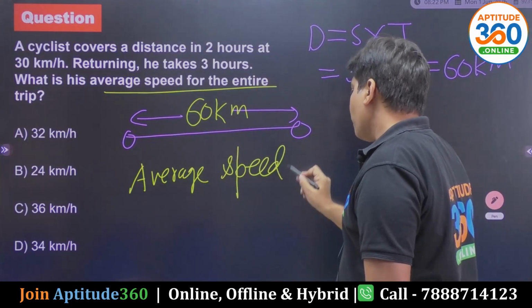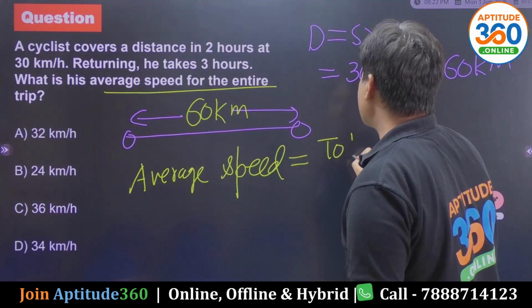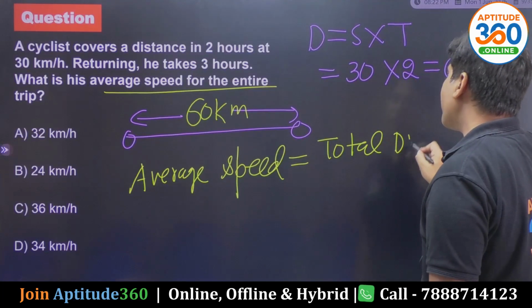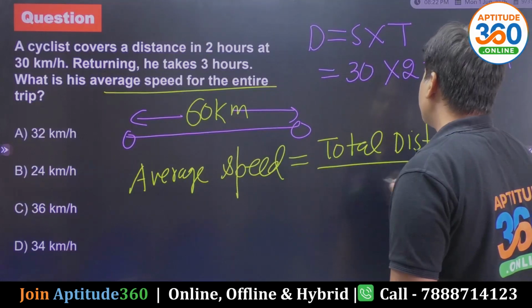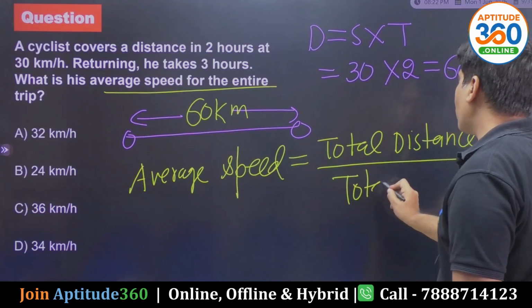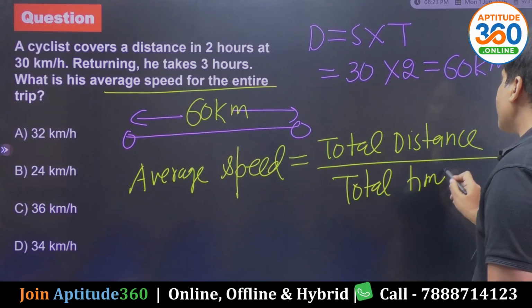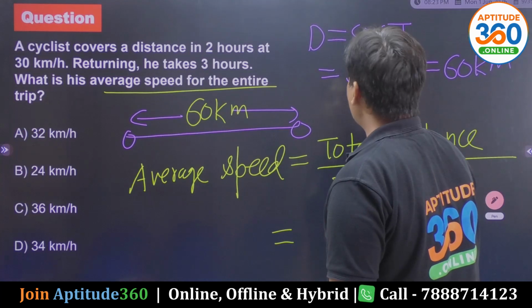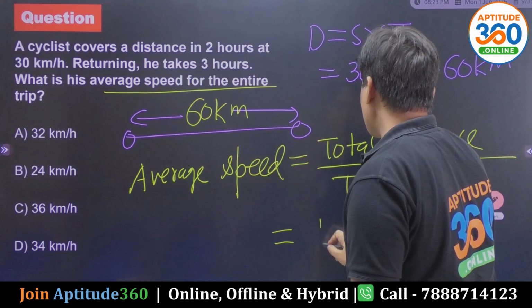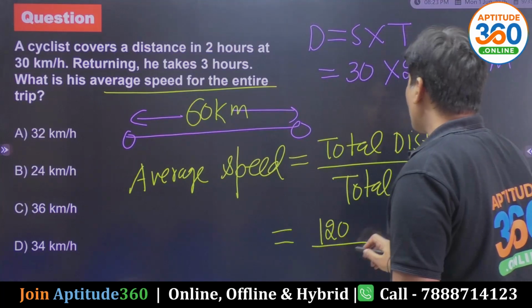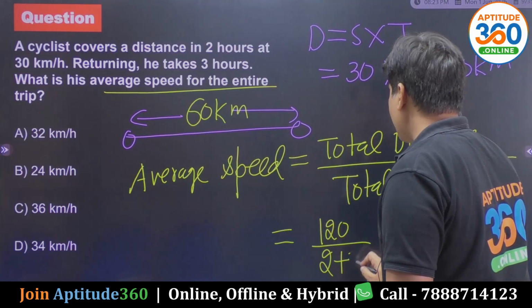Speed for the entire journey is total distance. That is what we do. Total distance upon total time. What is the total distance, by the way? The total distance that we have taken is 60 there and 60 back. So this is 120. How much is the total time? This is 2 hours and then 3 hours.